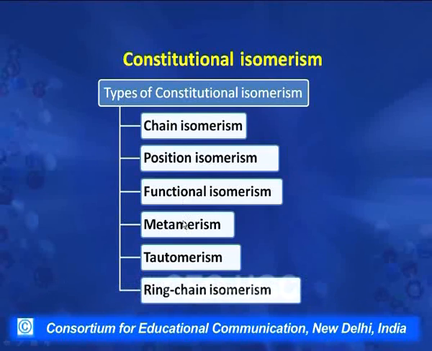Metamerism is the special case of positional isomerism, tautomerism is the special case of functional isomerism, whereas ring chain isomerism is a special case of chain isomerism. Briefly we will take up these types of isomerism with the help of some examples.